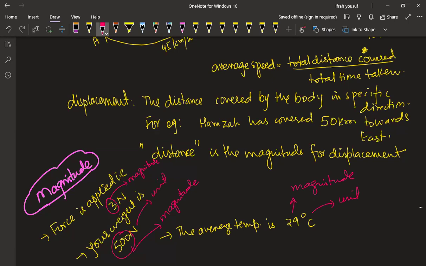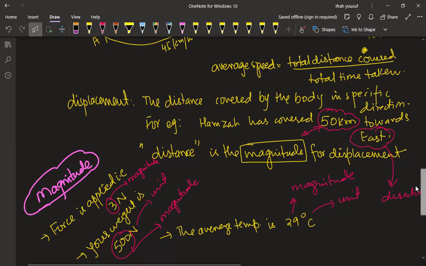So distance is nothing but the magnitude for displacement. Over here, I have written 50 kilometers. This is your magnitude. And this east is the direction. This is how the distance has become a displacement. All right.